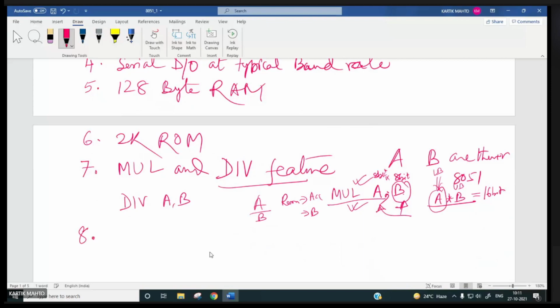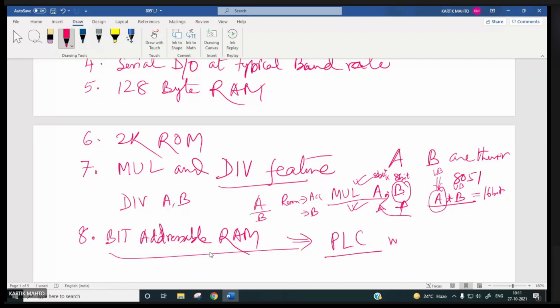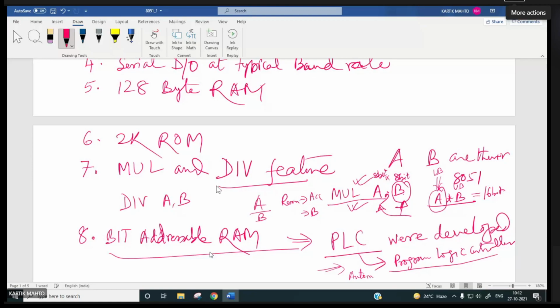Eighth feature is bit addressable RAM. Very, very important. Right? With this feature, actually, PLCs were developed. You know what is PLC? PLC stands for Programmable Logic Controller. Right? PLCs actually take care of the automation of the entire process industry.